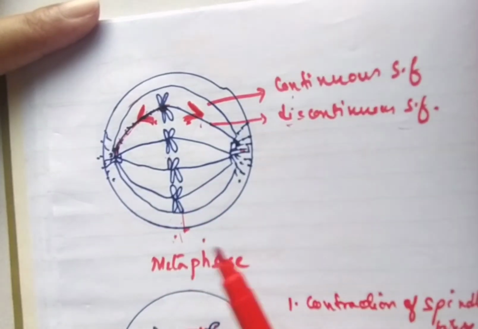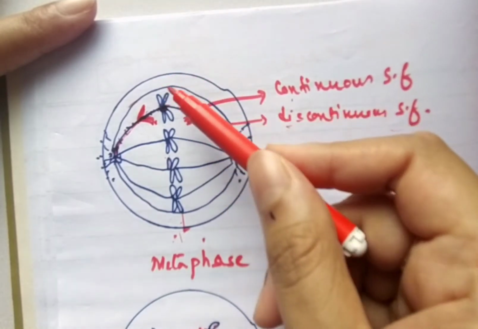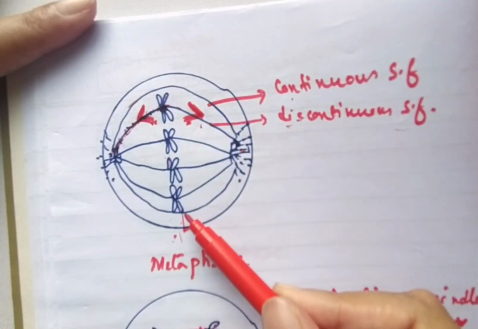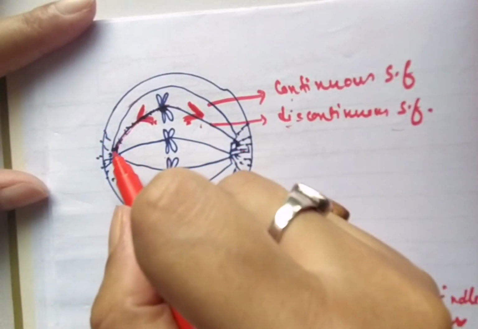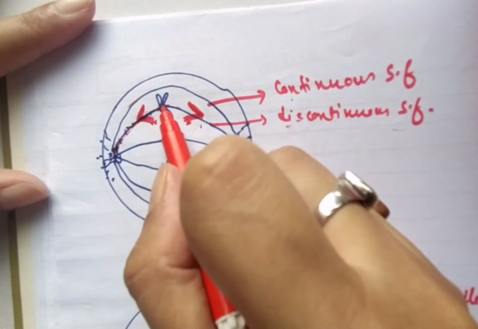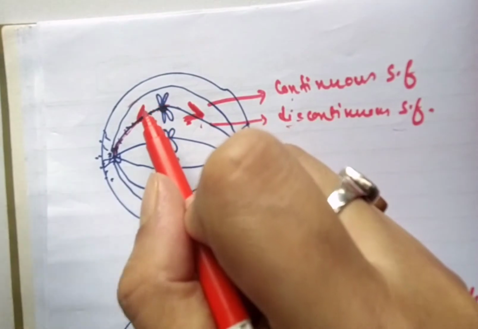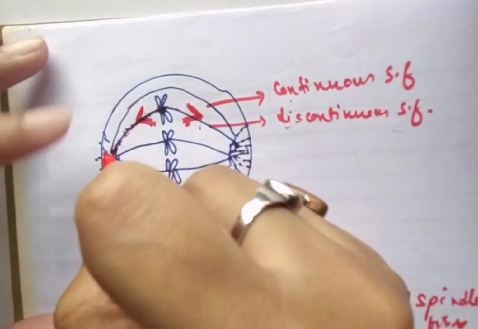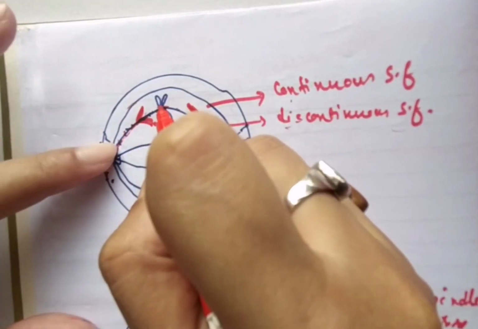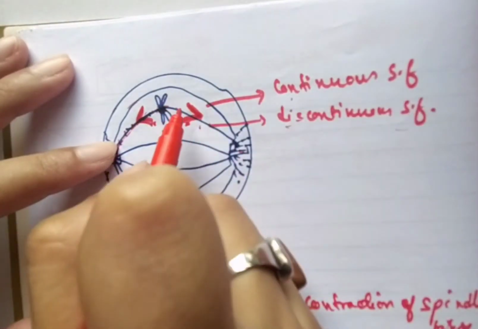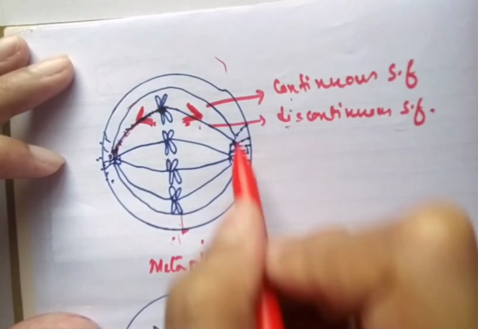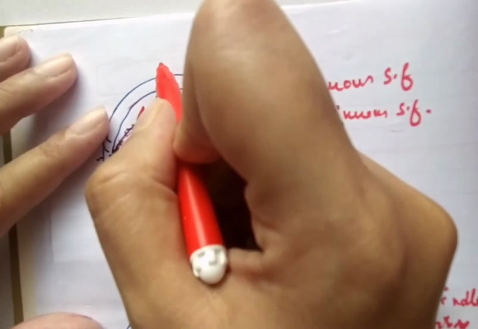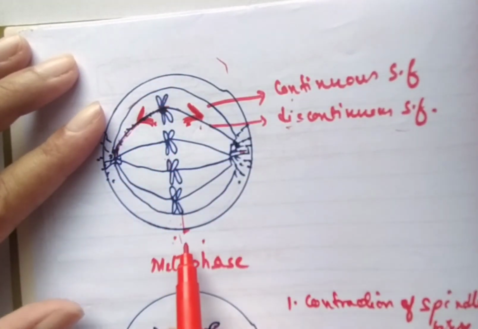Now, as the cell enters the metaphase stage, all the chromosomes will align themselves at the equatorial plane. And why does this happen? This is because the spindle fiber which is attached to the centromere will exert a pull in the opposite direction. Like this spindle fiber will pull the chromosome in this direction, whereas this spindle fiber will pull it in that direction. And as a result of this differential force, all the chromosomes will align themselves in the equatorial plane.